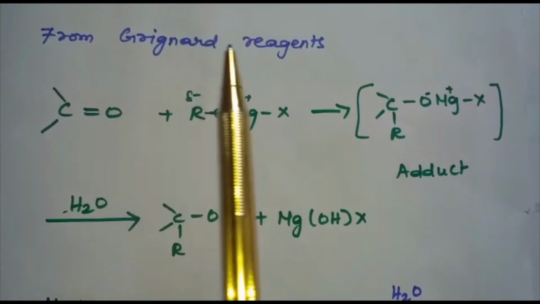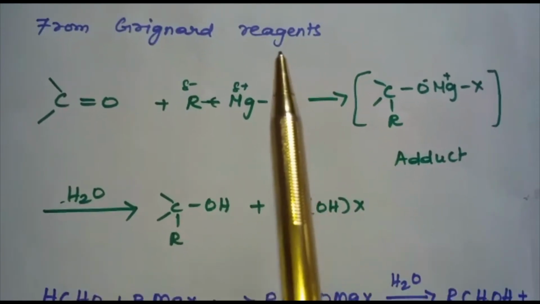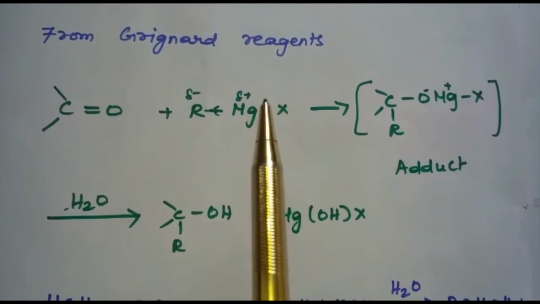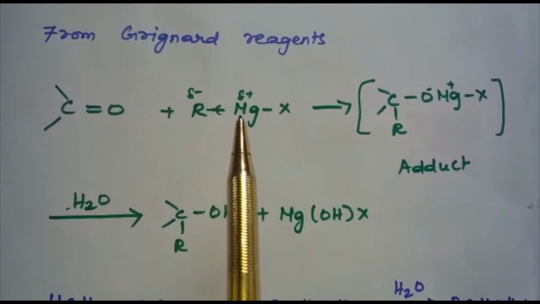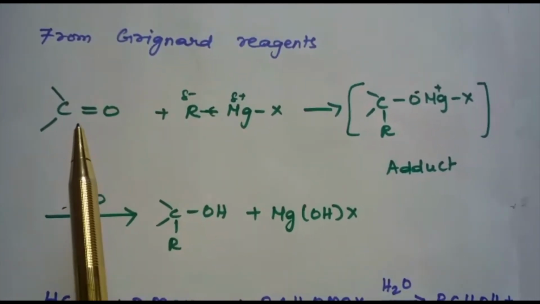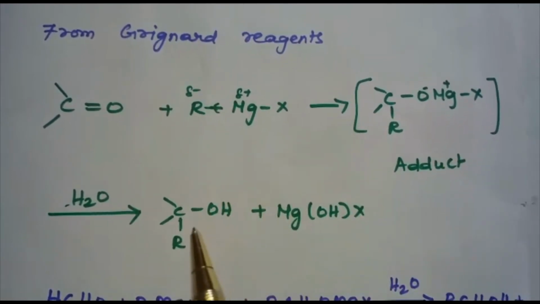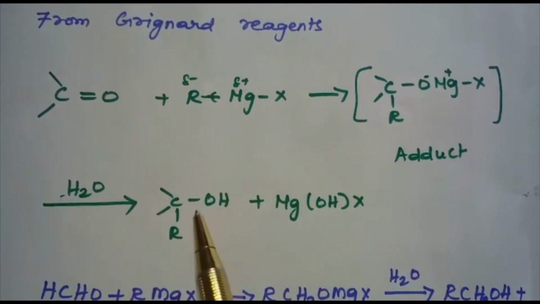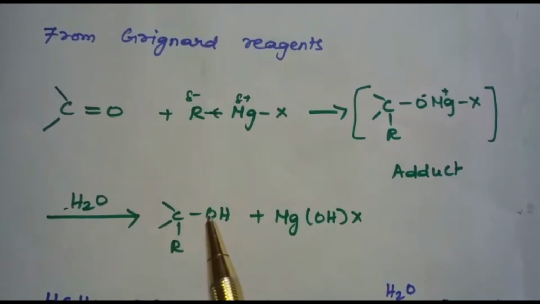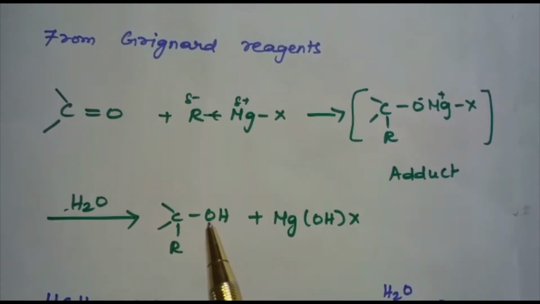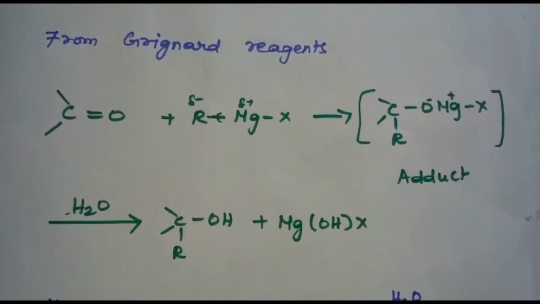Alcohols can also be prepared from Grignard reagents. The first step of the reaction is the nucleophilic addition of the Grignard reagent to the carbonyl carbon to form an adduct. The adduct on hydrolysis gives the corresponding alcohol. The overall reactions using different aldehydes and ketones will be discussed now.